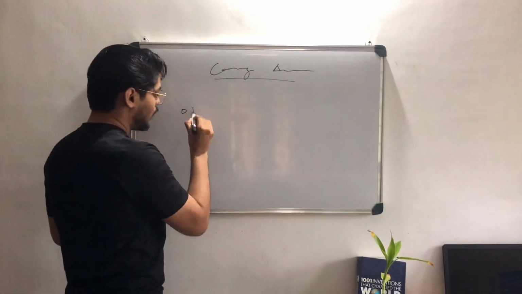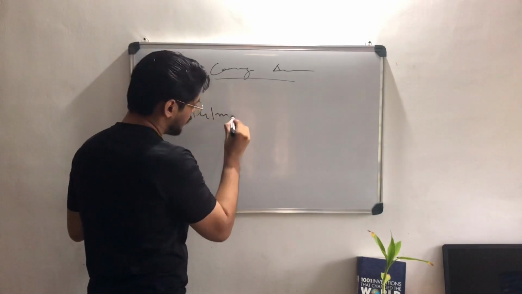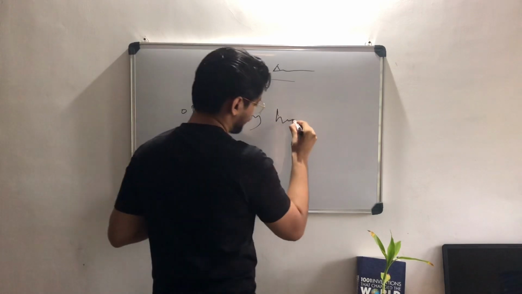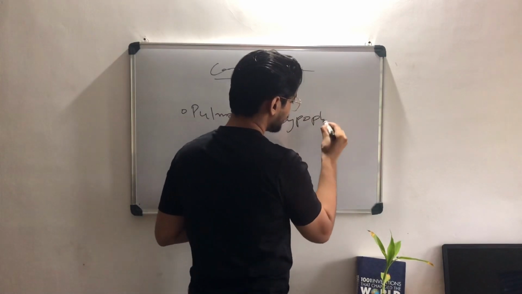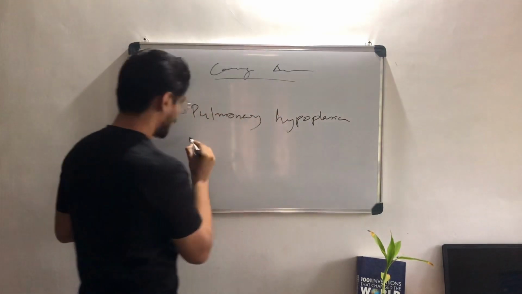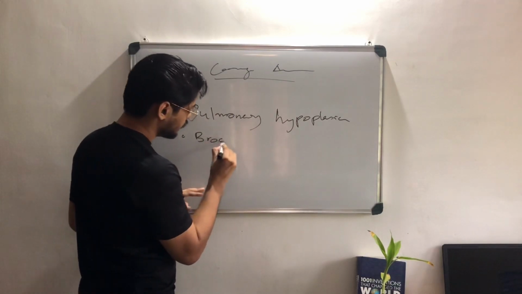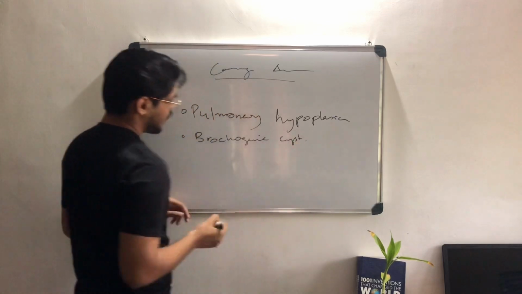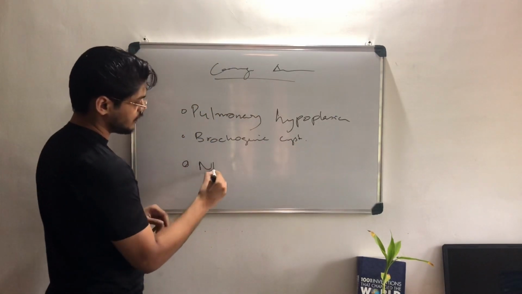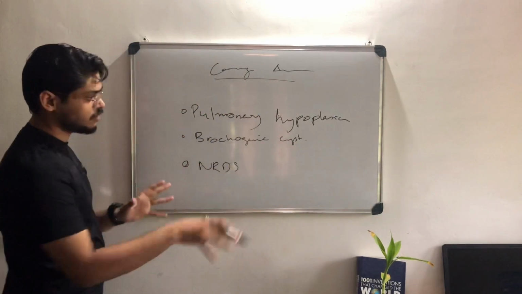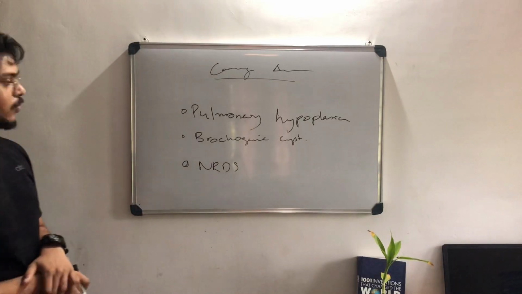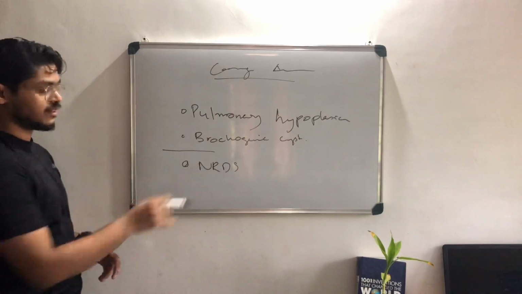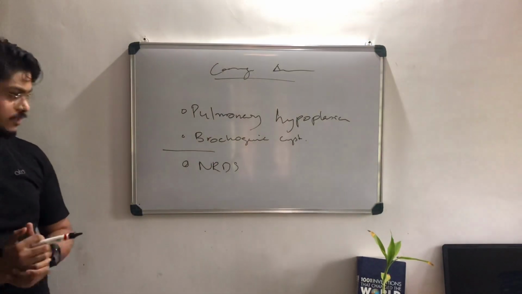We have pulmonary hypoplasia, we have bronchogenic cyst, and we have NRDS. These are the 3 things we'll deal with. These 2 are the congenital anomalies, and NRDS we will deal with in embryology itself.